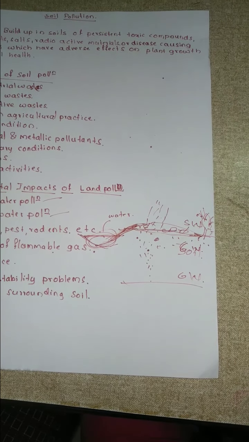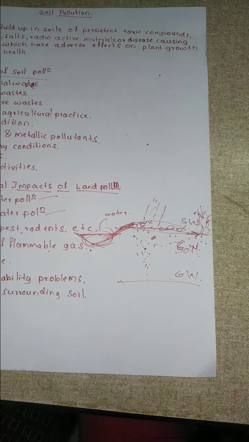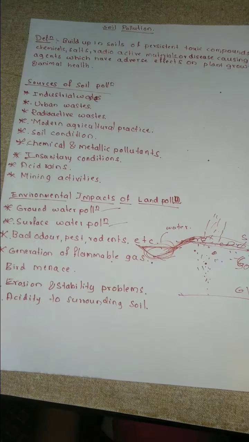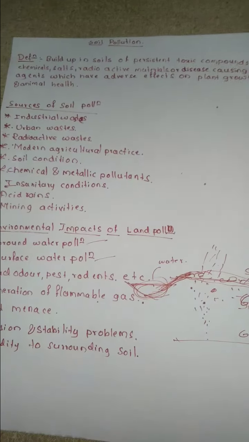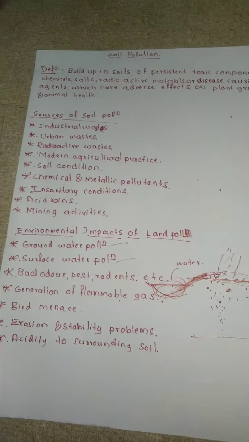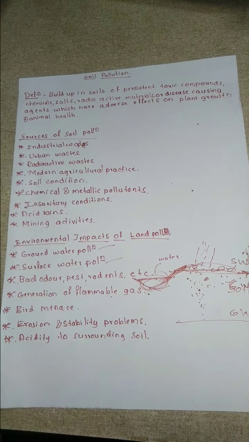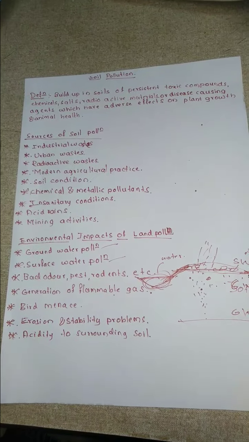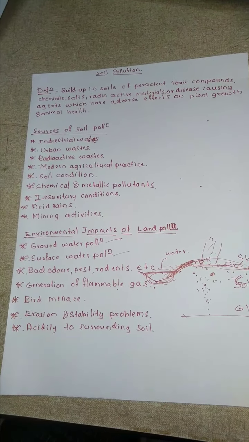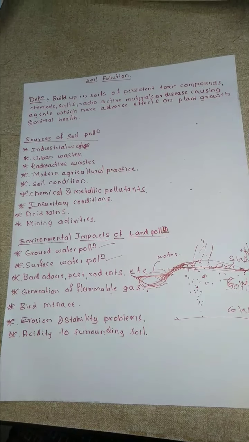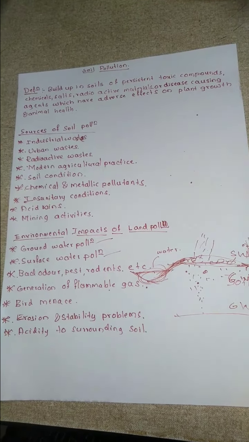If too much biodegradable material is there in the solid waste, then it decomposes and produces methane, which is a flammable gas. Then if by accident some person comes in contact with a spark of fire, that spark will harm the people living in the surrounding area by catching fire to that. Then the bird menace.